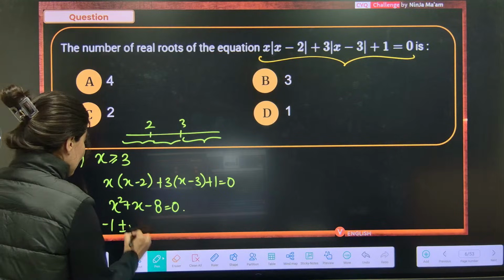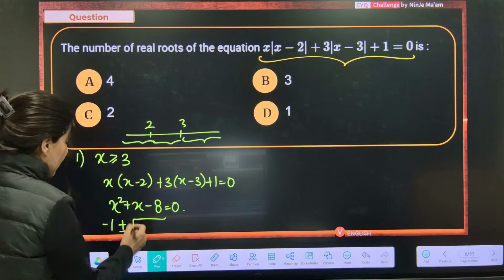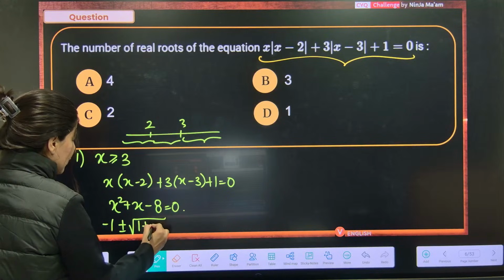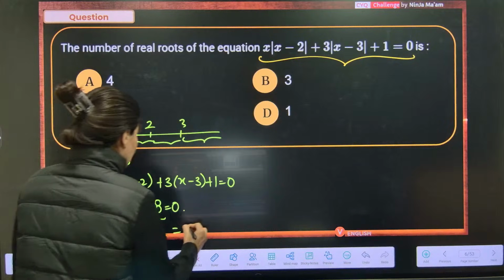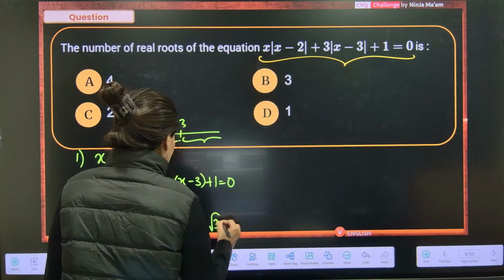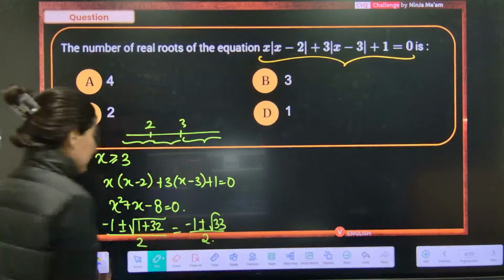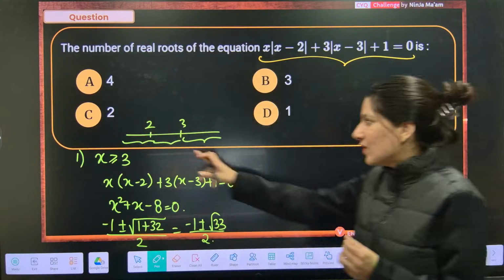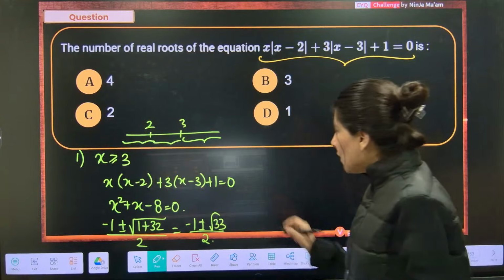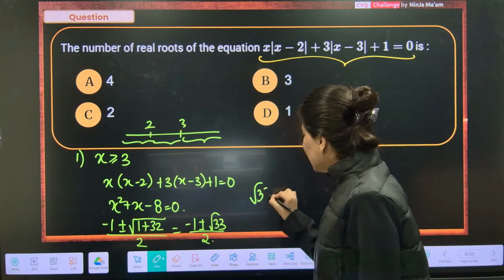Minus 1 plus minus square root of b square plus 4ac, 4 8s are 32, upon 2. Minus 1 plus minus root 33 upon 2. Okay. So minus 1 minus root 33 is the negative number which we are anyway going to reject. But what about minus 1 plus root 33?